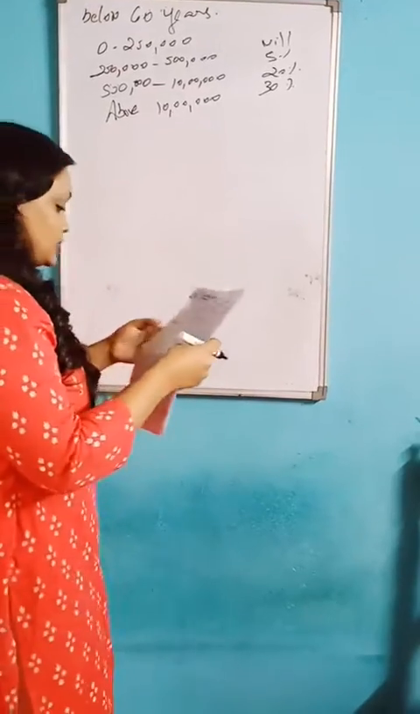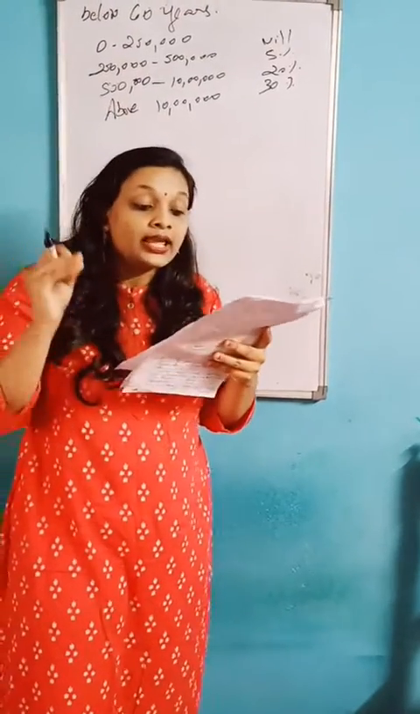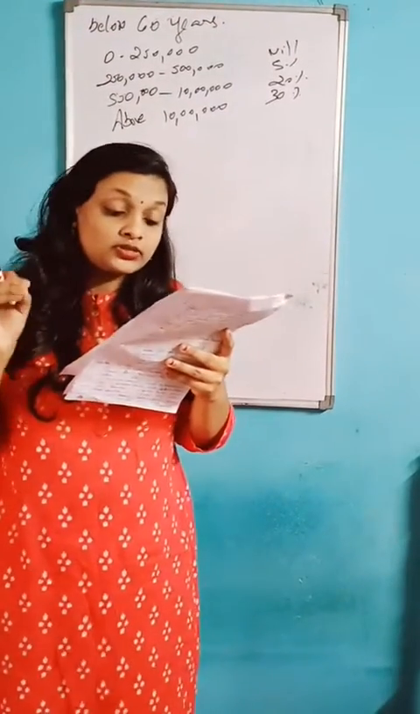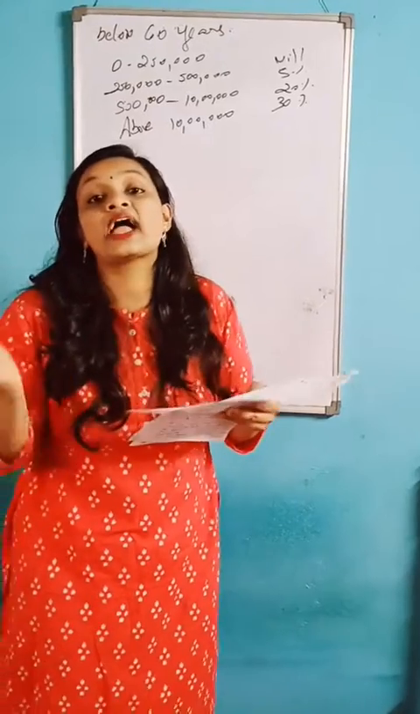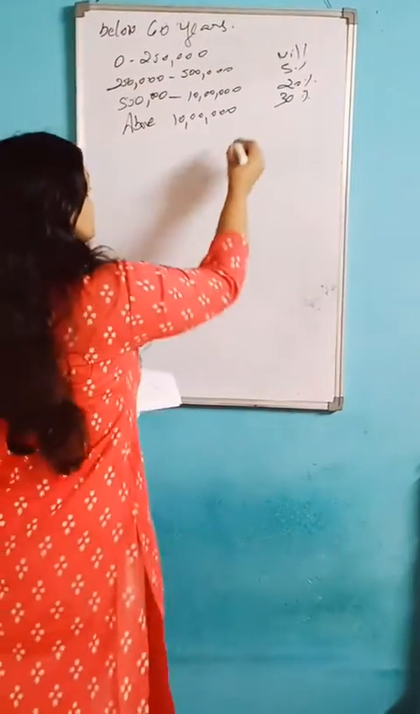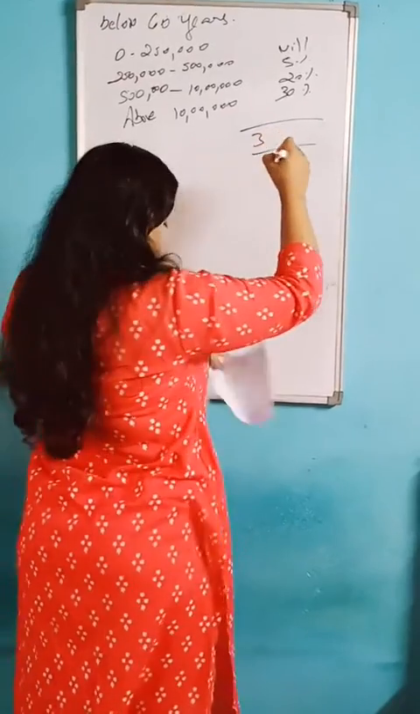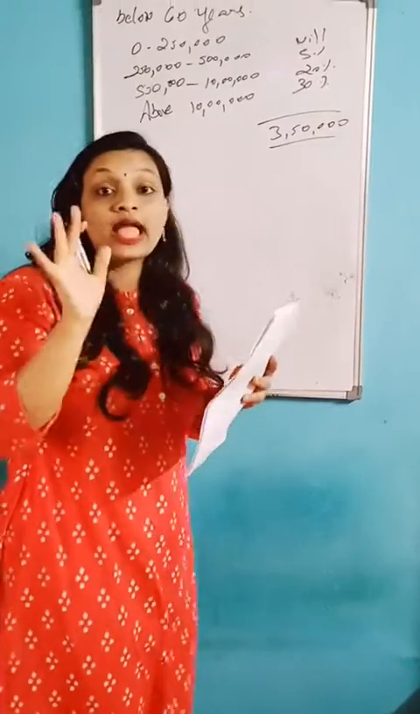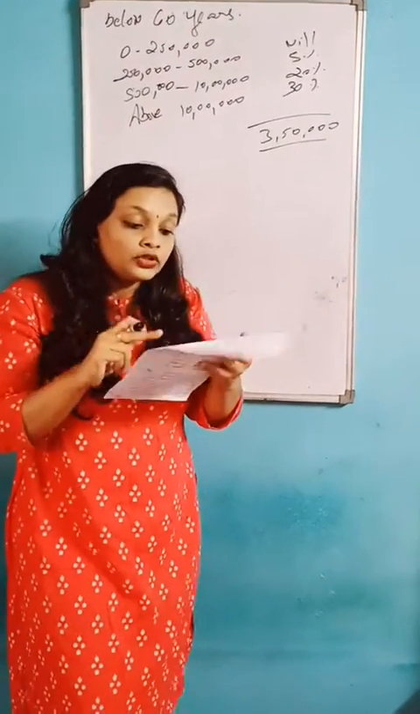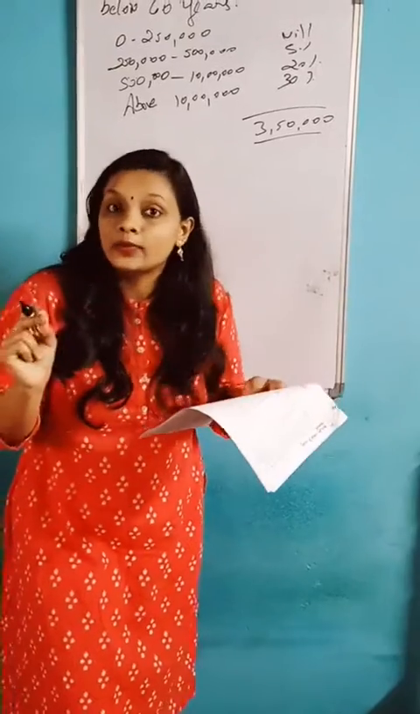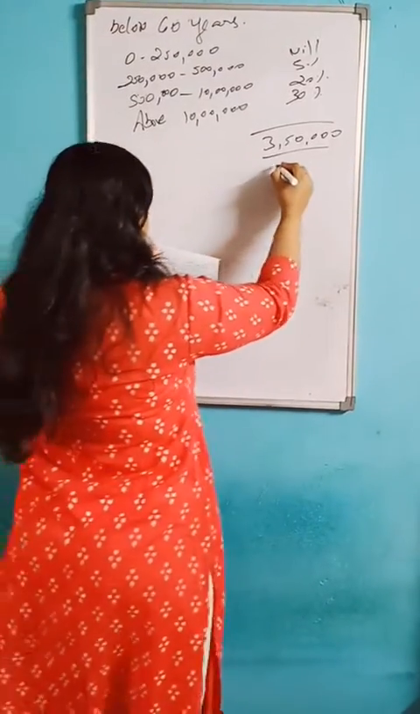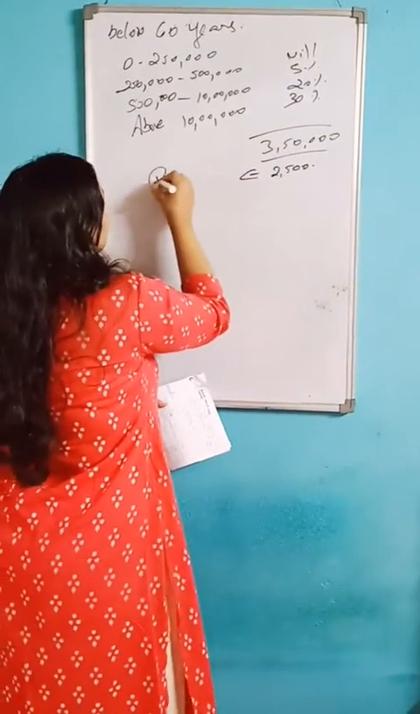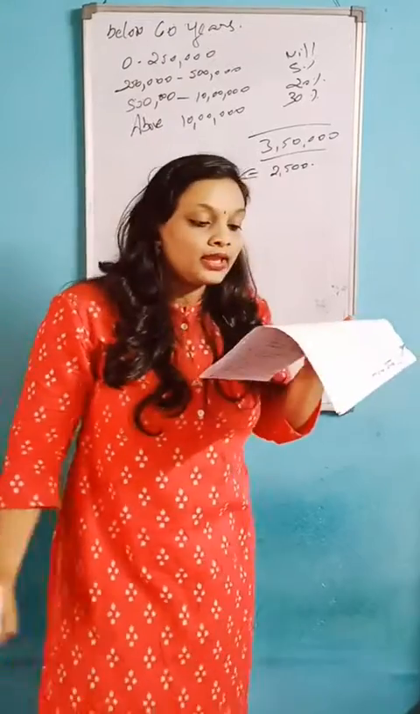And if the question is about rebate under section 87A, for a resident individual whose net income does not exceed 3,50,000, if it does not exceed 3,50,000, then you should add the rebate amount. The rebate amount is 2,500. So you should include the rebate amount. This is very important.